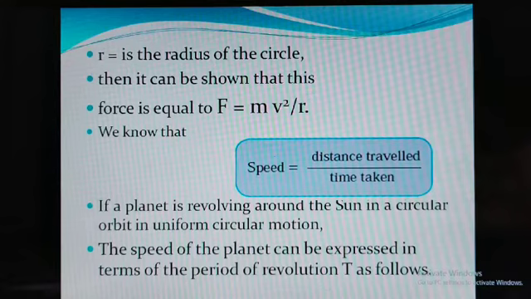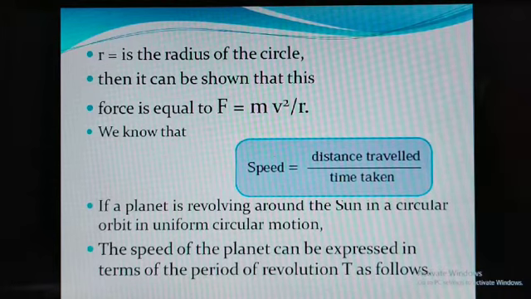Now consider an object moving in a circular path at constant speed. We have seen earlier that such motion is possible only when the object is constantly acted upon by a force directed towards the center of the circle. So you get F is equal to mv square, and speed is equal to distance traveled divided by time taken. What is the distance traveled?